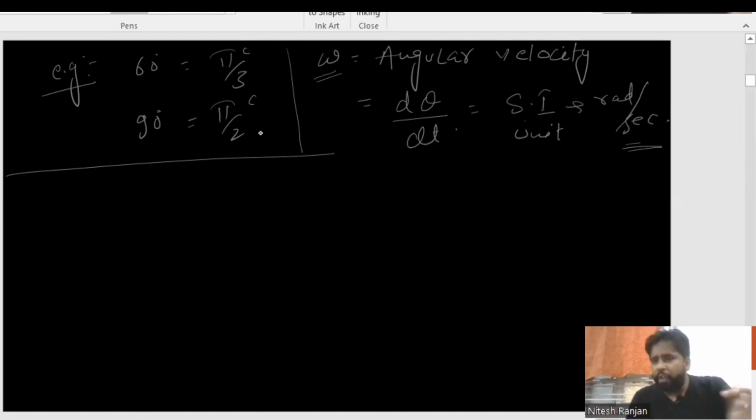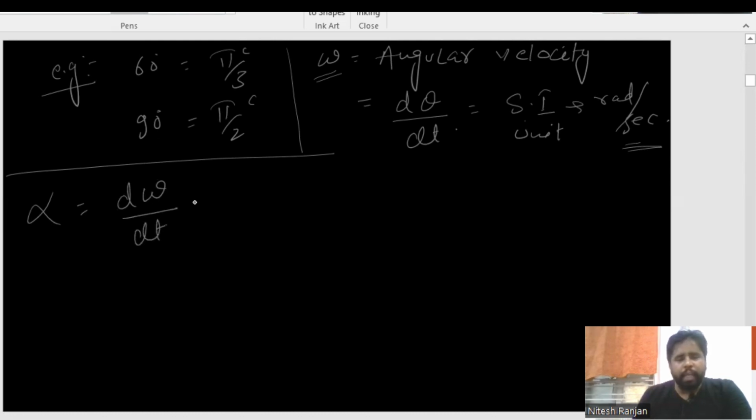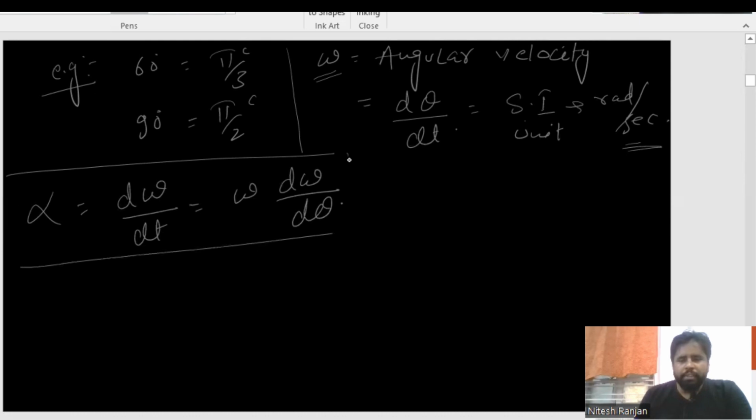What was the SI unit of angular displacement? It was the radian. Now comes alpha. Alpha is nothing but the rate of change of angular velocity with respect to time. Also it is known as omega d omega by d theta. So this is the mathematical relation of alpha. Now you will ask how I made it omega d omega by d theta. All this you will come to know once you learn about function of function in mathematics. So that way you will come to know about these two equations.